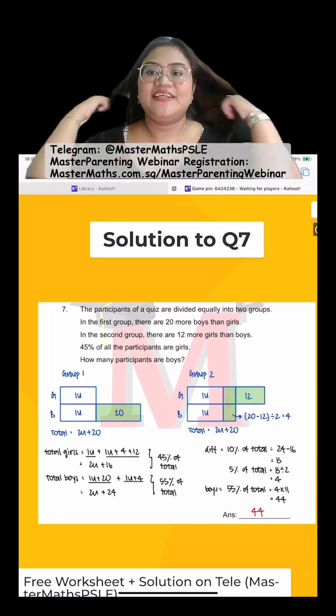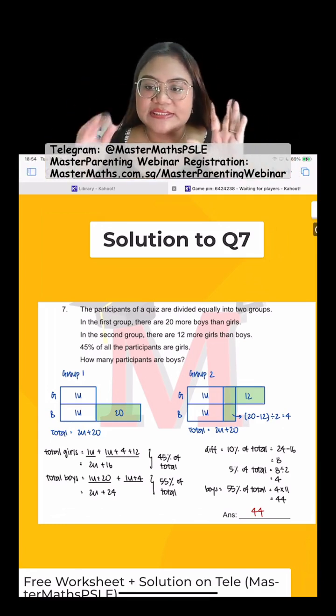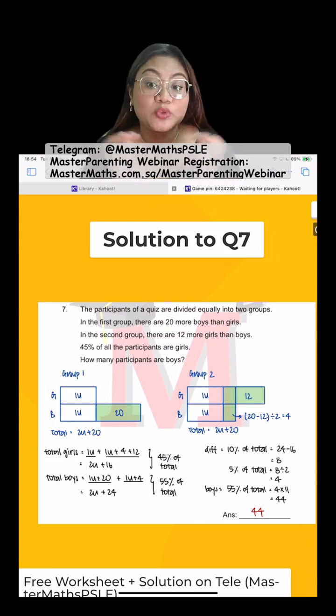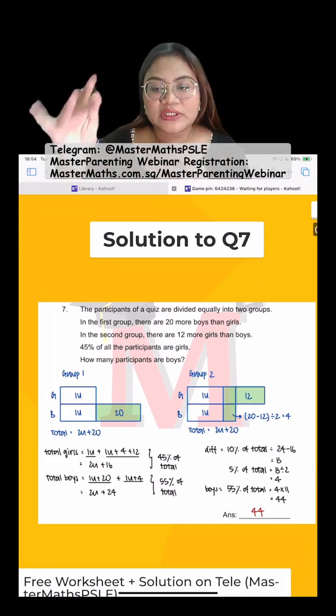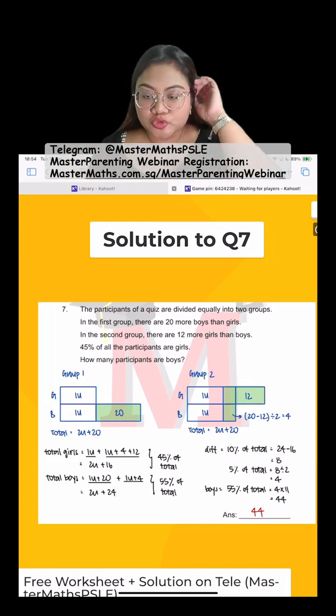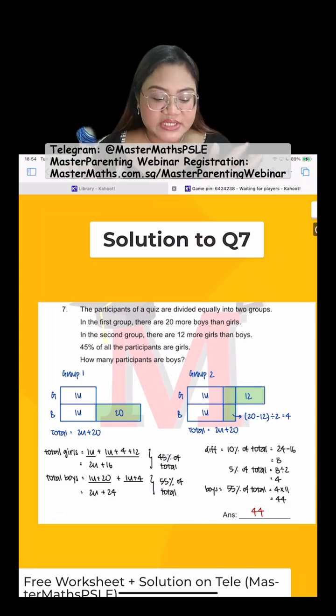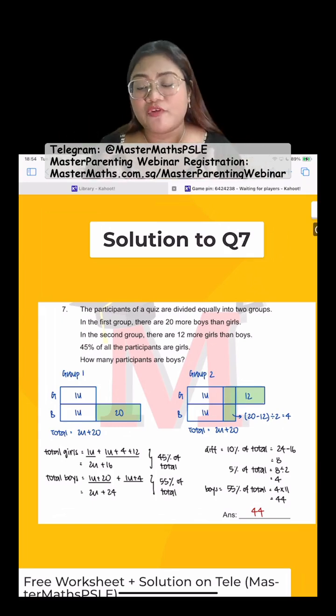Okay? Okay, I get that this is the toughest question. I think the toughest part is to break down the 20 for the girls and the boys in group 2. The rest of it should be able to solve already. So I'm going to leave this here for you guys to take a screenshot if you want to try this